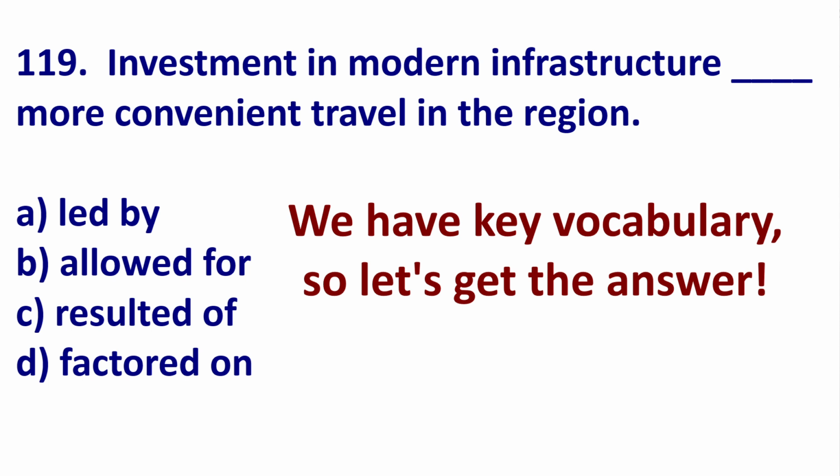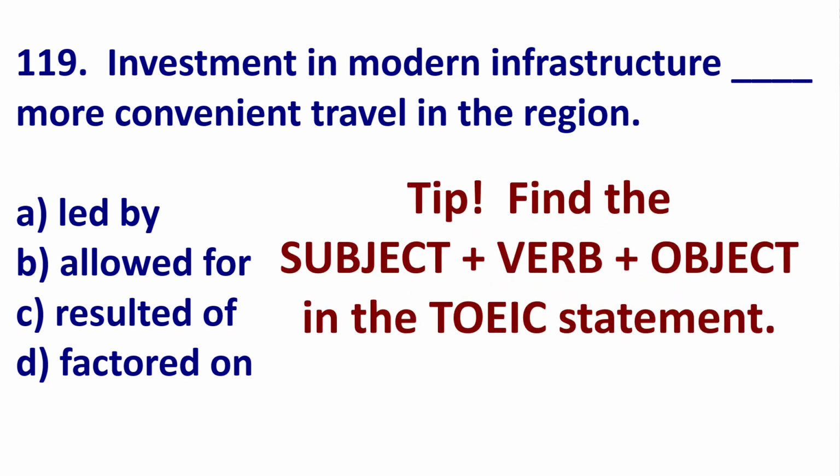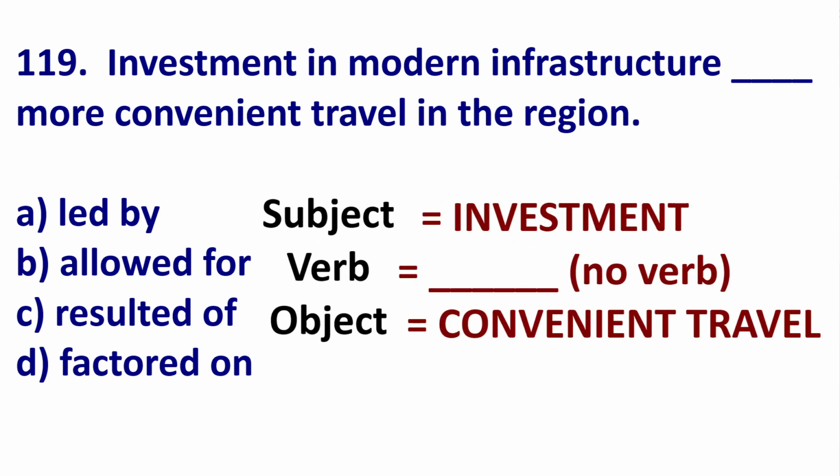Now that we know the vocabulary, let's get the answer for this TOEIC question. First, let's simplify the sentence into subject, verb, object. So our subject is investment. That is our noun. Our verb, we do not have a verb. We have no verb, and our object is more convenient travel.